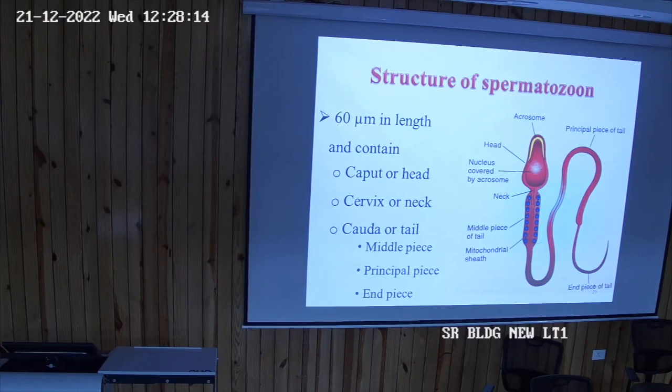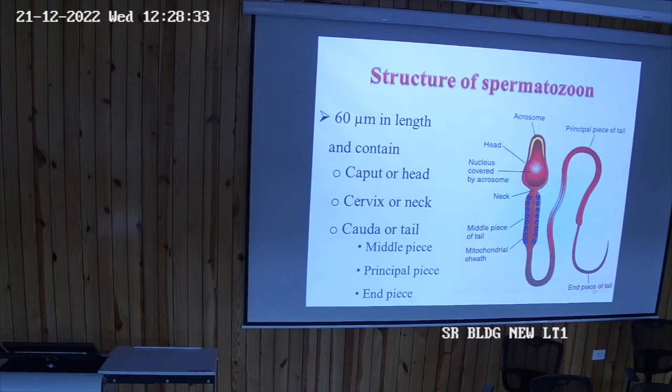So a spermatozoon is 60 microns in length and it consists of a caput or head, the neck, and the tail or cauda that consists of the middle piece, principal piece and end piece. So these are the parts of the sperm.